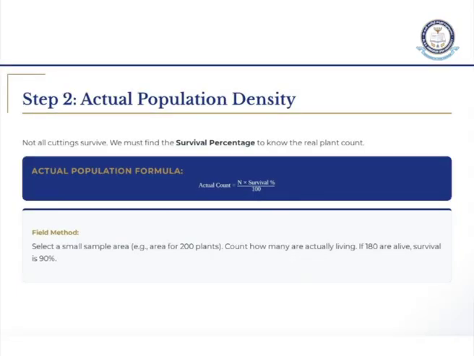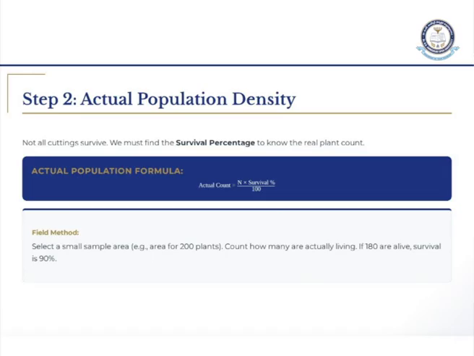What is the formula? Actual population equals N, the expected plants, into survival rate divided by 100. If you do it, you will get the actual population density. If you select 200 plants, maybe only 20 are living and 180 died, or maybe 180 are living and 20 died. You select 200 plants and take the average.